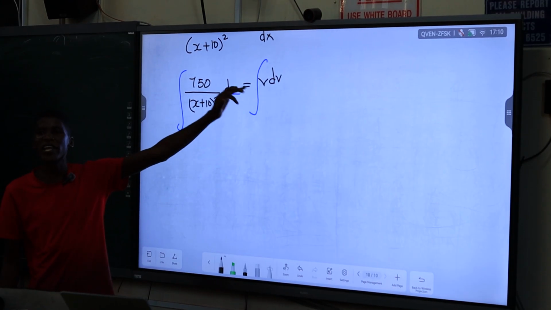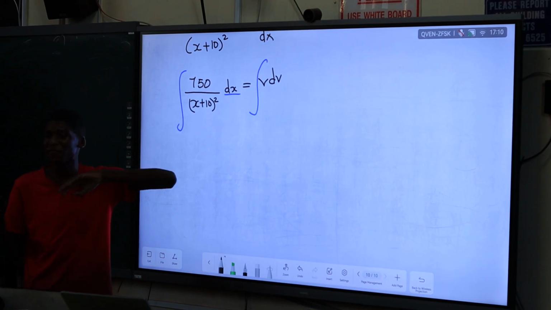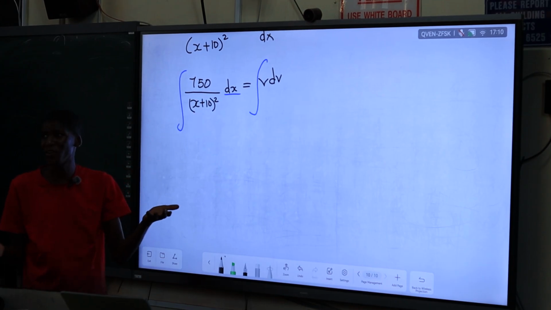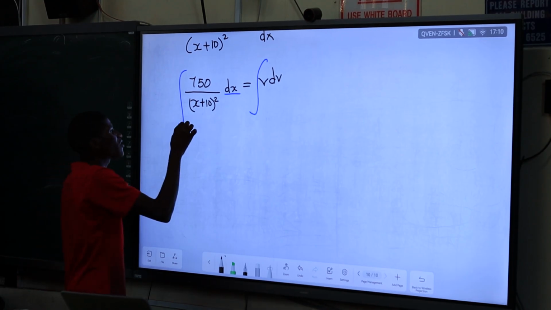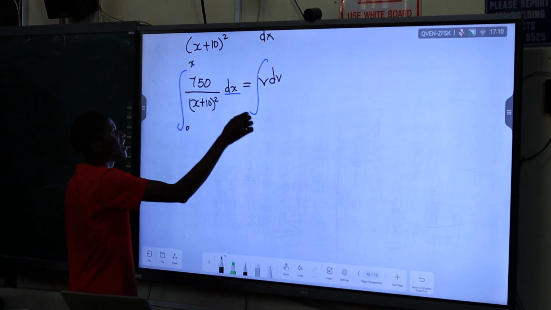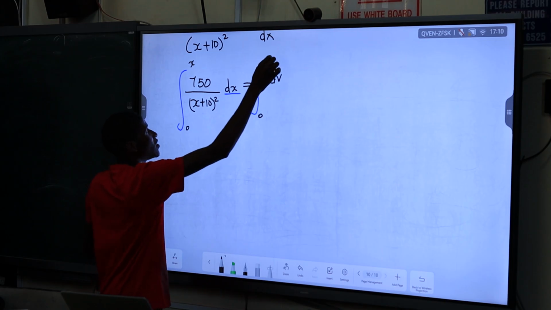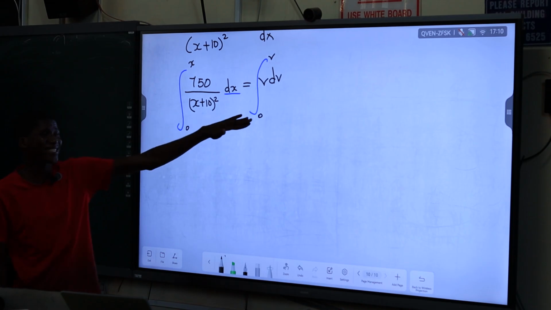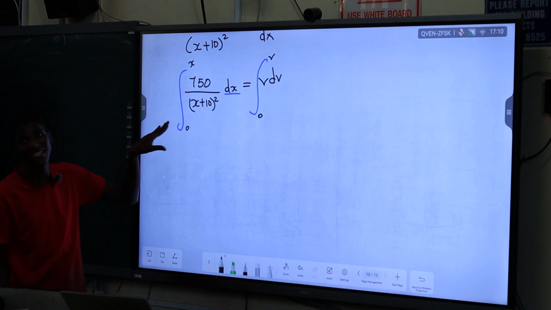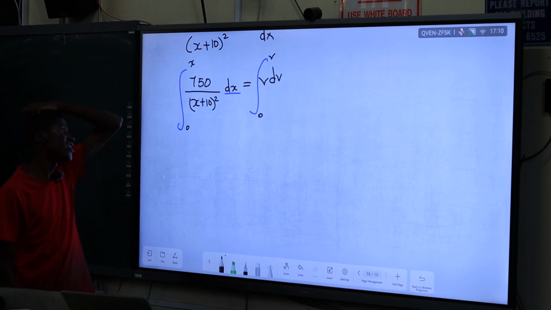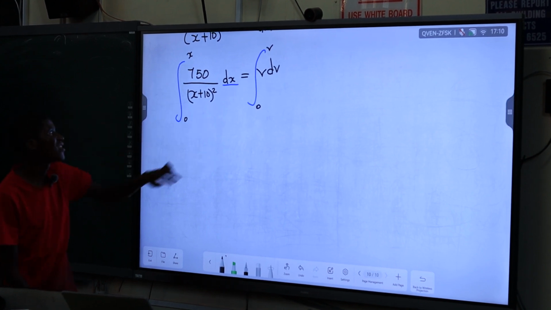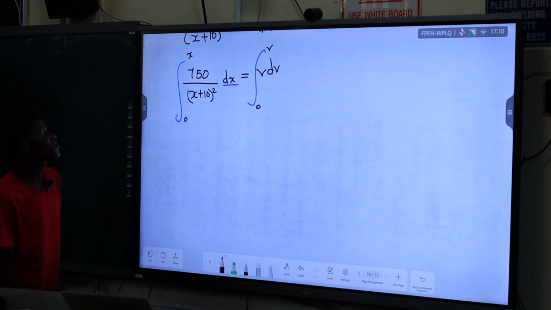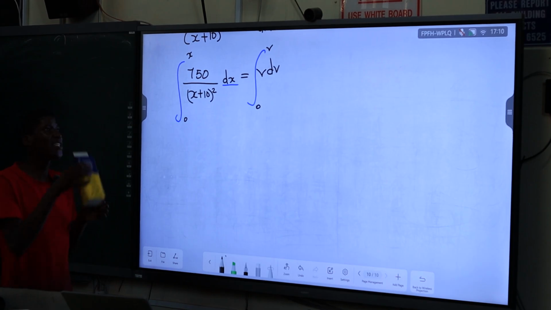As a function of x, how does v relate to a position? So this is from 0 to x and then this is from 0 to v. We'll see if we are moving from rest at the position of 0. If we are moving from rest, then what must be our solution, if we relate position and velocity.